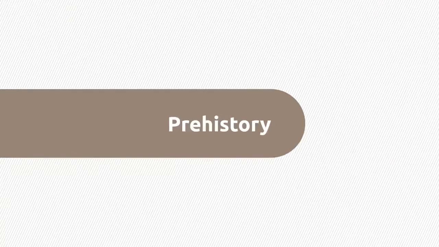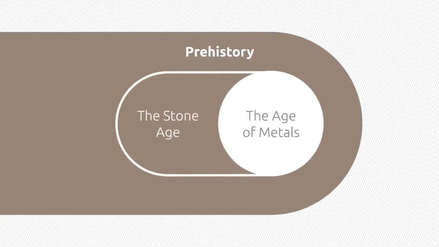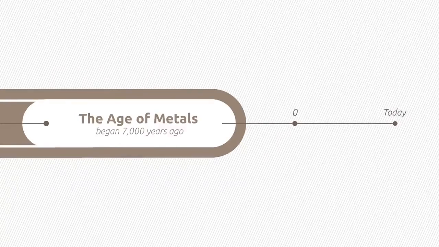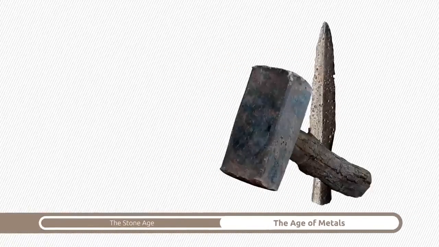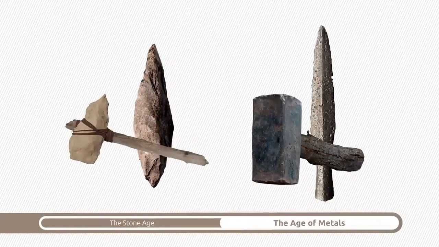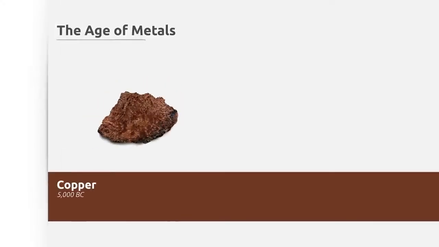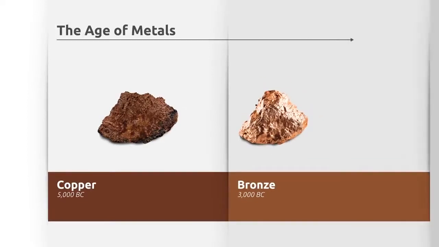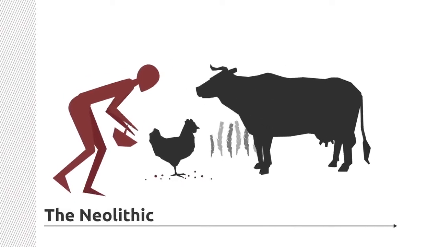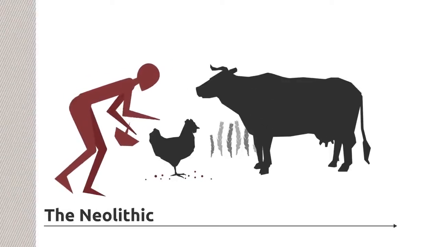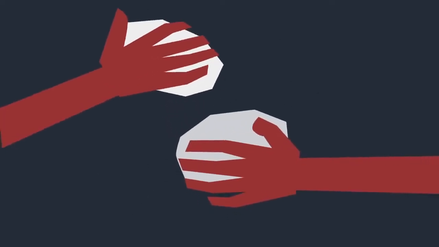Prehistory is divided into two ages, the Stone Age and the Age of Metals. The Age of Metals is a true milestone in the history because metal tools were far more durable than stone tools. The Metal Age is basically divided into three main categories: Copper Age, Bronze Age and Iron Age. In the Neolithic Age, people were using stone tools which would break easily and could not retain their sharpness.